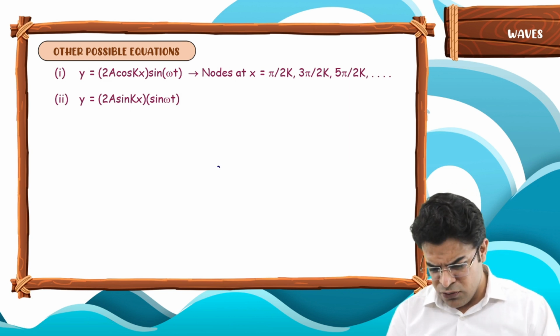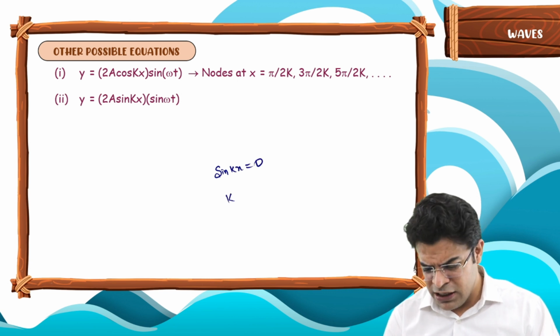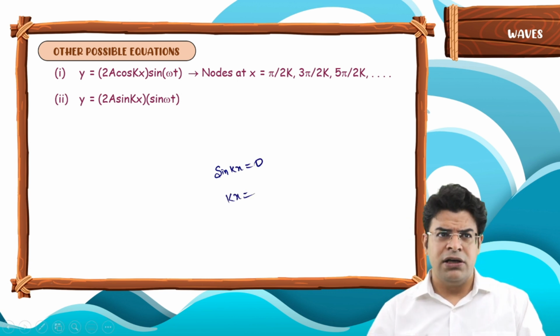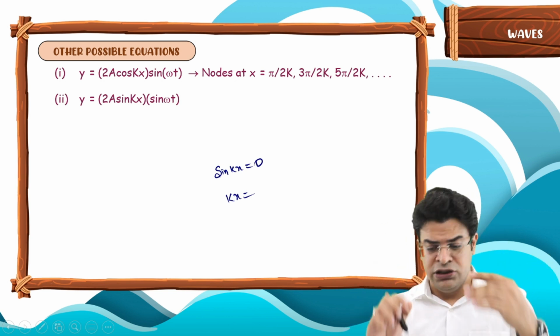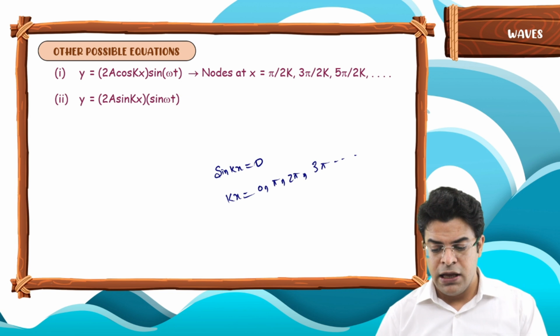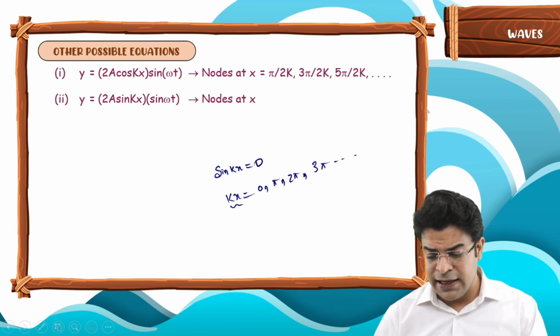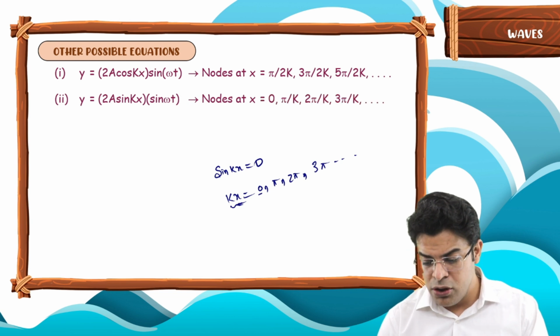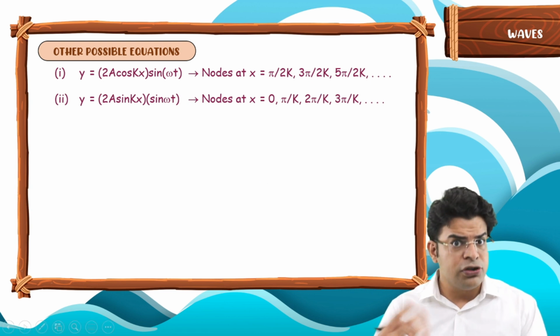Sir, to find the node, sin kx has to be 0 this time. And for sin kx to be 0, kx has to take which value? Sir, sin 0 is 0, sin 180 is 0, sin 360 is 0 and so on. So kx should be equal to 0, pi, 2 pi, 3 pi and so on. And when I say that kx equals to 0, pi, 2 pi, 3 pi and so on, then I can say that x has to be equal to 0, pi by k, 2 pi by k, 3 pi by k and so on. There are other possibilities as well.